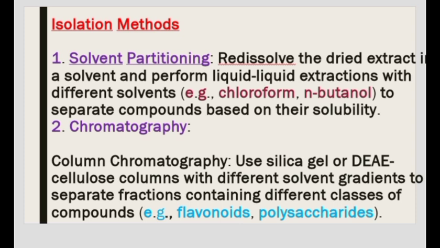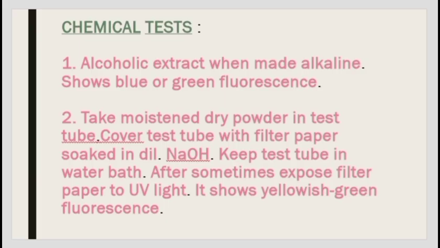Second, chromatography: column chromatography uses silica gel or DEAE cellulose columns with different solvent gradients to separate fractions containing different classes of compounds, for example flavonoids and polysaccharides.